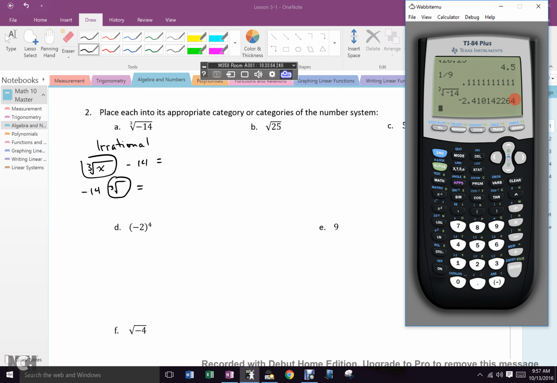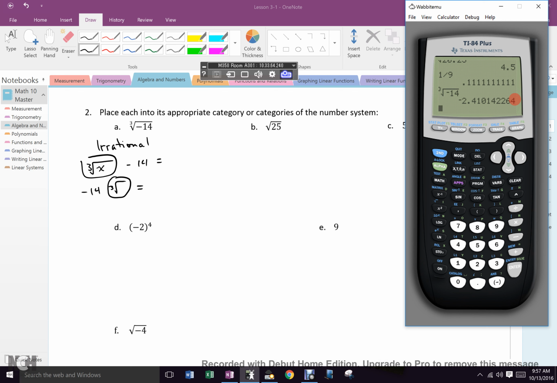Do we know? No. So what can we, with the technology we have right now, say for sure that this is an irrational number? Can we say it for sure? No, we can't. But it's a pretty darn good guess, isn't it? Because 2 cubed is 8, 3 cubed is 27. Everybody with me? So we're going to go with irrational.